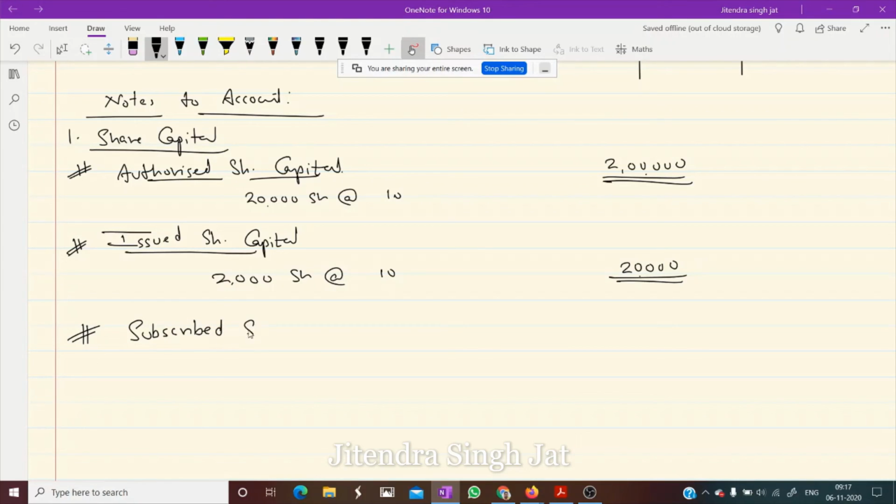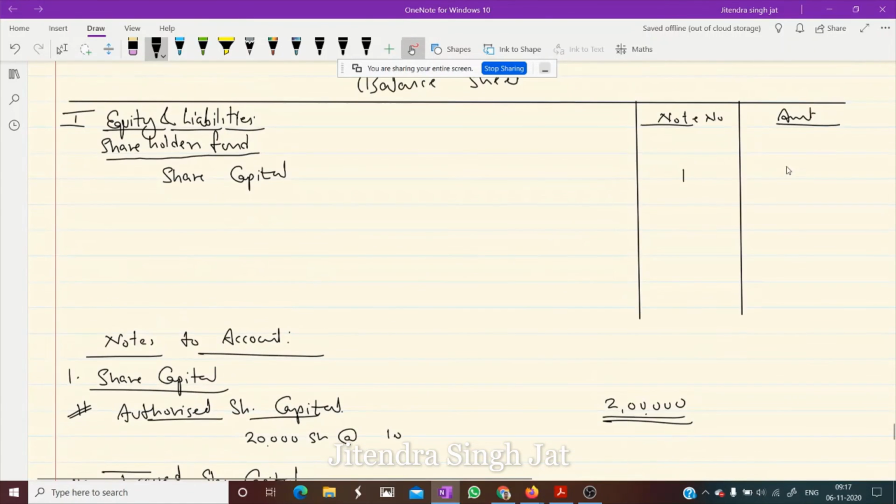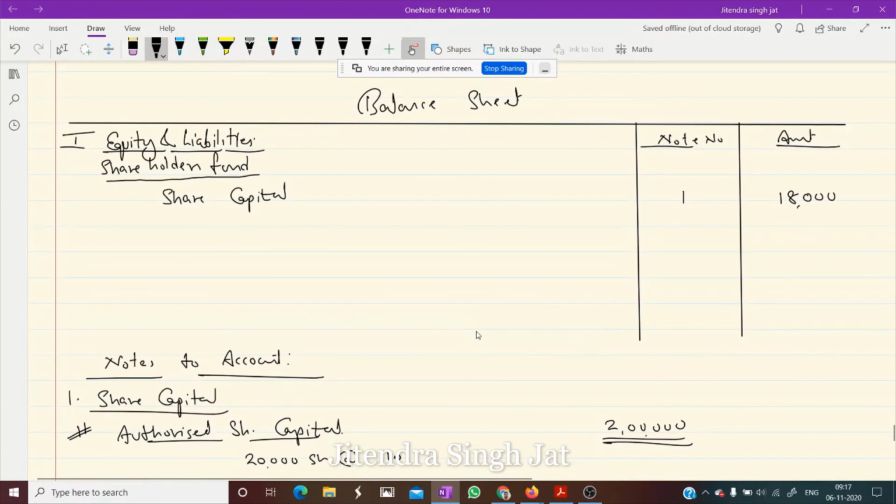Subscribed share capital. Under subscribed share capital, there are two parts, fully paid up and not fully paid up. But in this question, not fully paid up is not there. Only one part is there, that is fully paid up. What is fully paid up? How many shares are issued actually? 1800 at the rate of 10 each. 10. So 18,000. So this subscribed share capital will come in the place of share capital. In this way, we need to record. You need to pass notes to account in this manner, and then you record in the balance sheet. Now the first point is over.